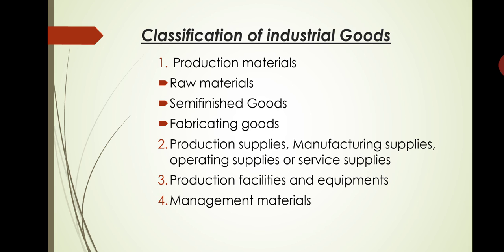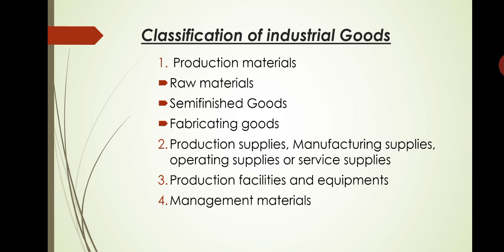Next, the second classification is production supplies, or manufacturing supplies, operating supplies or service supplies. Production supplies are the products which are necessary for the operation of industrial units but do not become part of finished goods. Example: gas, coal, fuel, electric power, diesel, nuts, bolts, cleaning materials or lubricating oil.